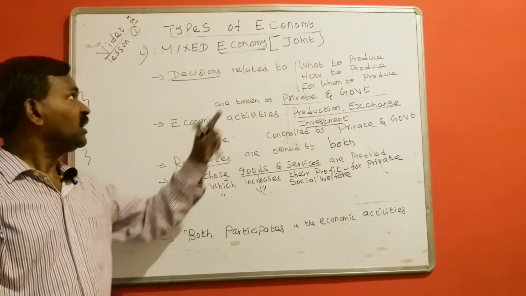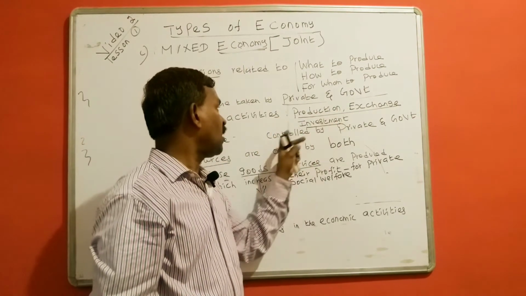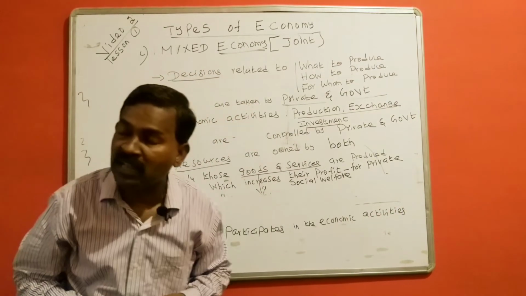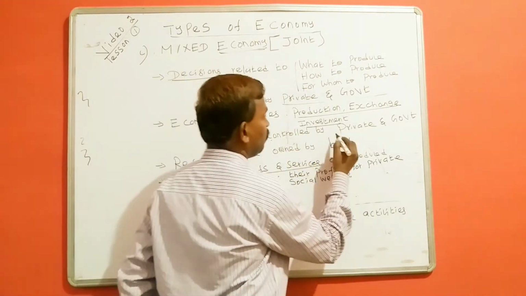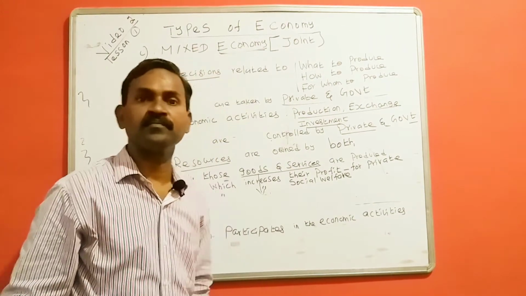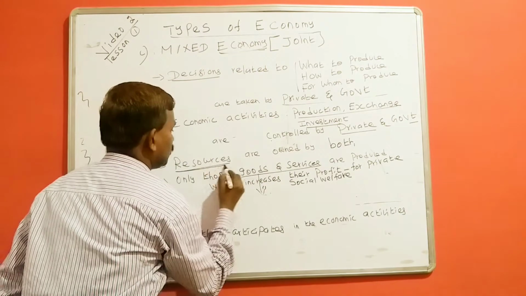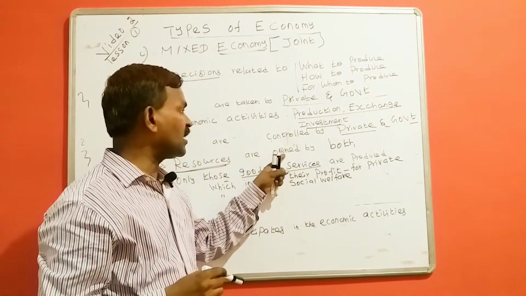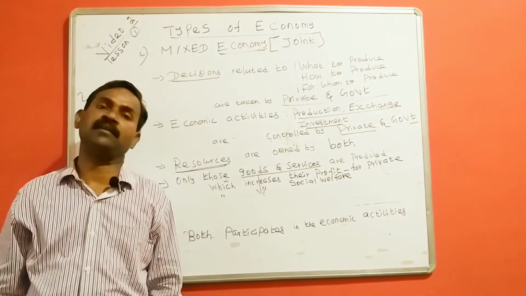Number 2, it is the economy in which the economic activities are not fully controlled by government, not fully controlled by only private, but controlled by both private as well as the government. Third point, the economy in which the resources, the factors of production are owned and controlled by both private as well as the central government.